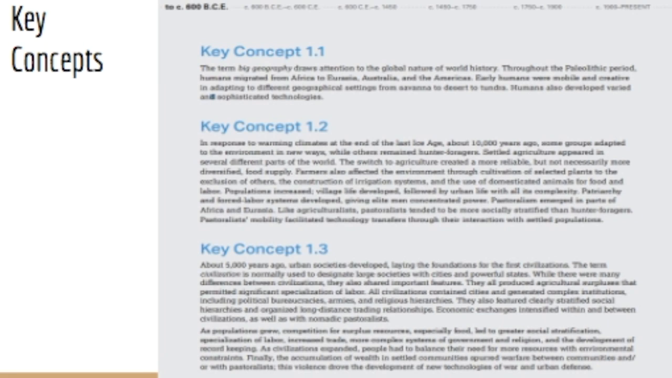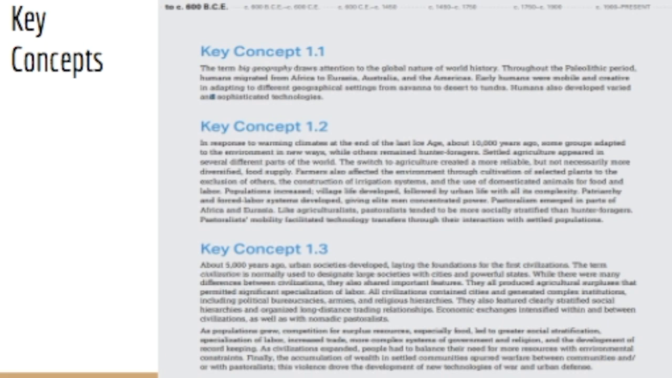Pastoralism emerged in parts of Africa and Eurasia. Like agriculturalists, pastoralists tended to be more socially stratified than hunter-foragers. Pastoralists' mobility facilitated technology transfers through their interaction with settled populations.